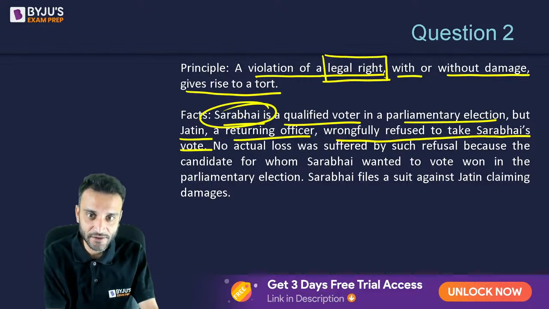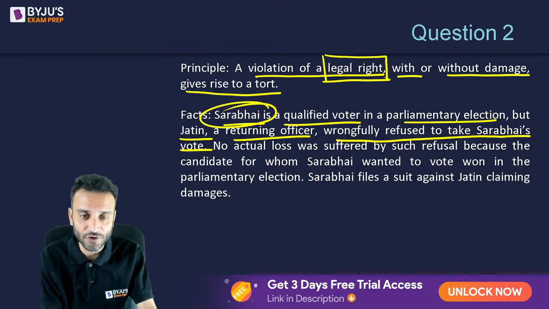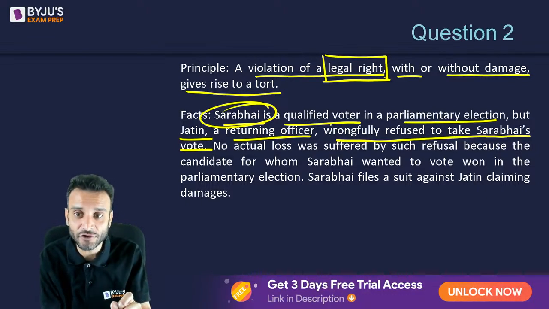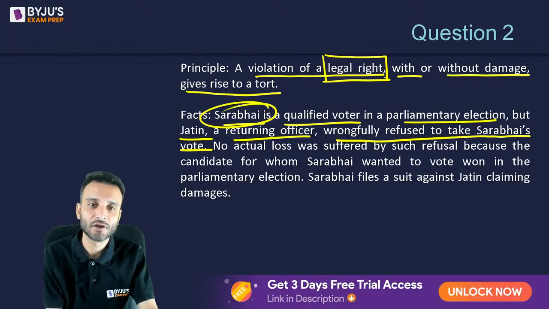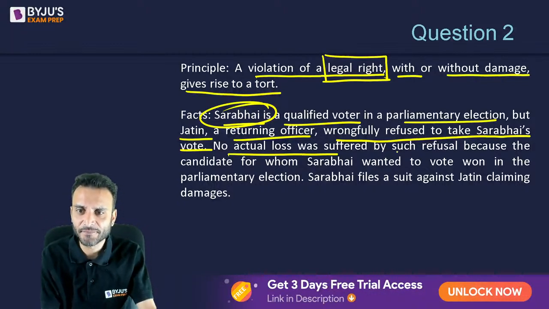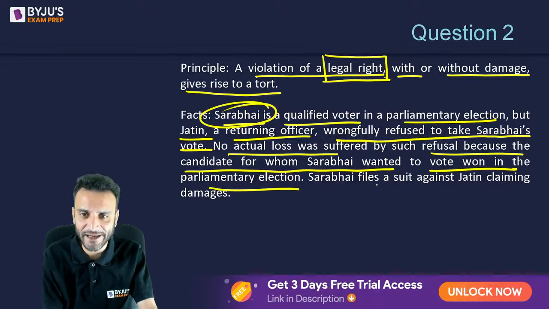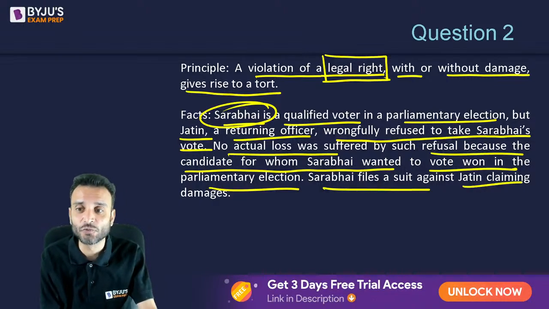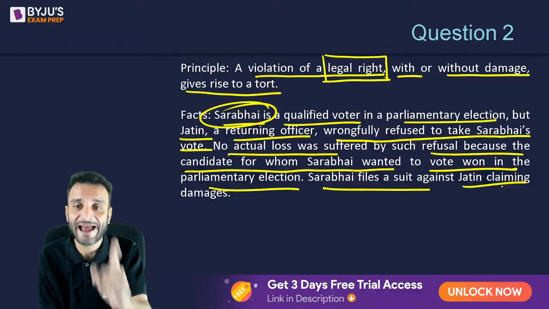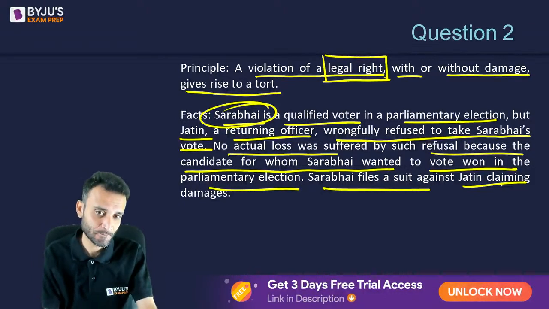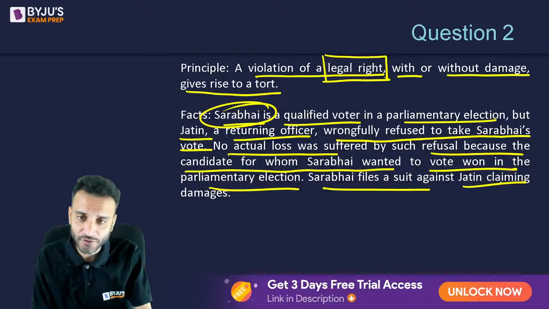So Sarabhai is a qualified voter, a legal voter, and he was wrongfully refused to vote. No actual loss was suffered by such refusal because the candidate in whose favor he wanted to vote won the parliamentary election. Sarabhai files a suit against Jatin, the person who had wrongfully refused him to vote.